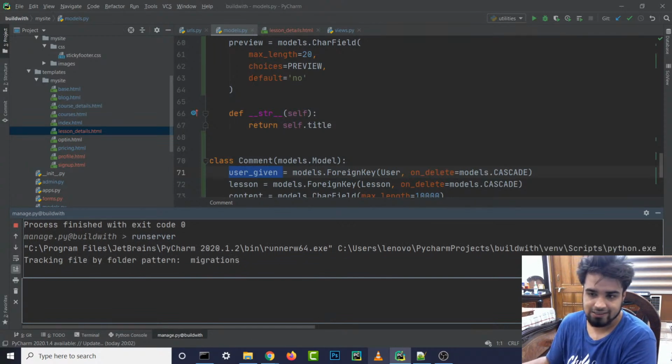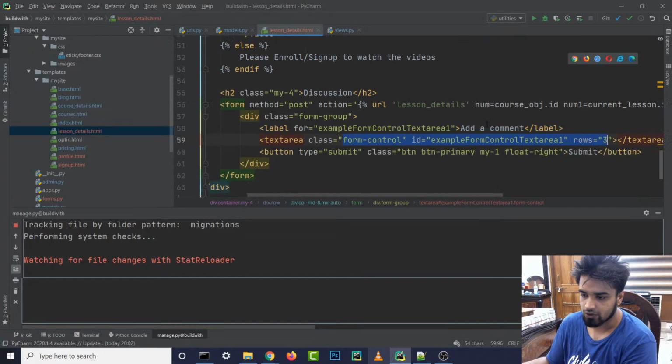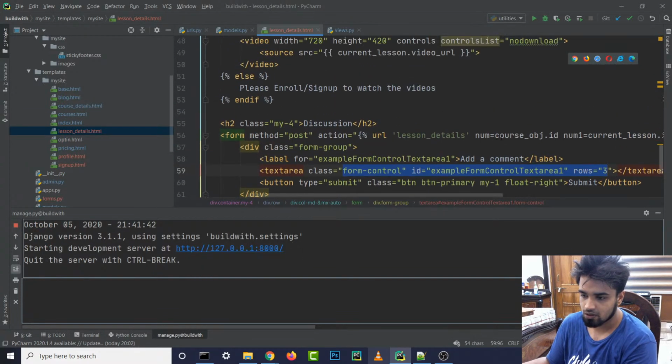Make sure that the URL accepts num1 and num2. Yeah, it's there, num1 and num2. Sorry, num and num1. I think I added num and num1, right? Not num1 and num2. Yeah, I did num and num1. Perfect.